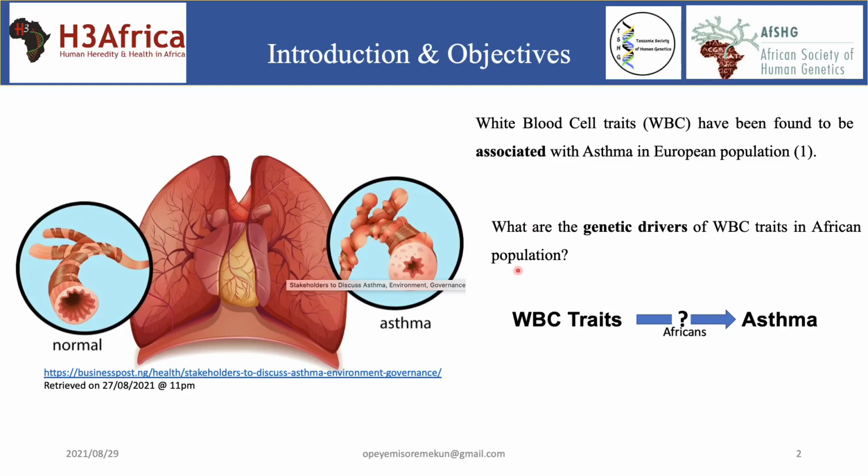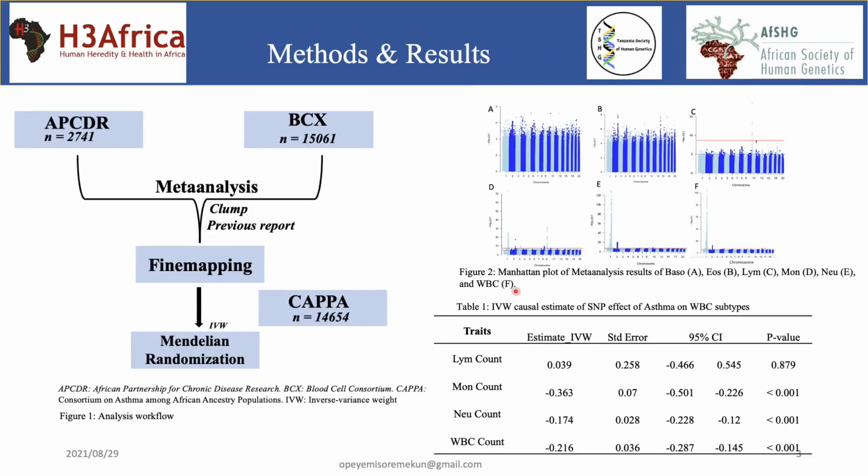So the aim of this research was for us to identify the genetic drivers of white blood cell traits in African population and subsequently use these genetic drivers as instrumental variable in a Mendelian randomization analysis to determine the causal relationship between white blood cell traits and asthma in African population.